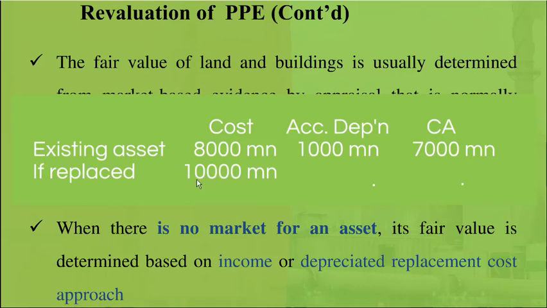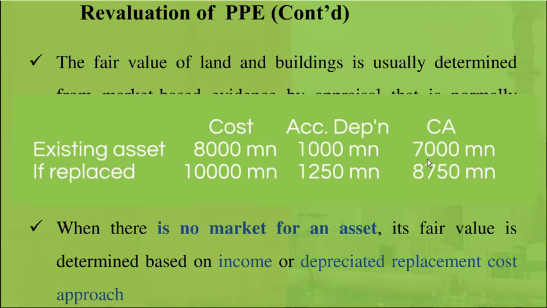So what is the annual depreciation accordingly? Divide this by 40. Accordingly it is 250. Annual depreciation is 250. So what if this newly replaced coal power plant is used for 5 years? Then our accumulated depreciation would be 1,250. Then the carrying amount would be how much? 8,750.